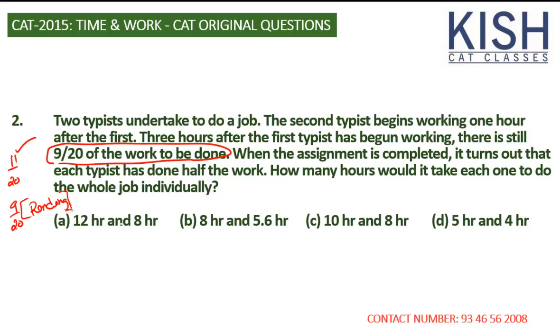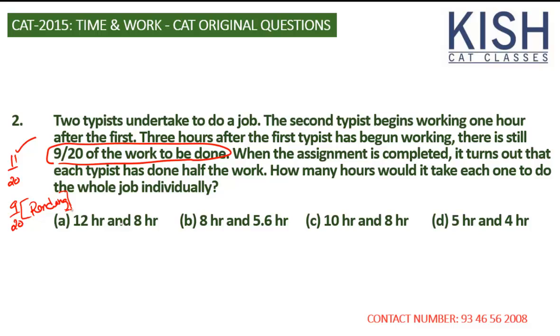When the assignment is completed, it turns out that each typist has done half of the work. How many hours would it take each one to do the whole job individually? We can simply solve this question by going through the answer options. That's a very easy job.